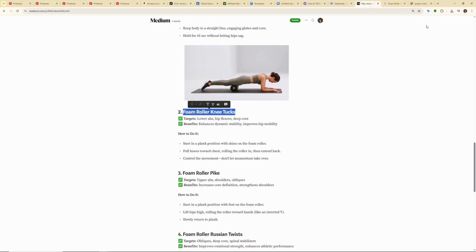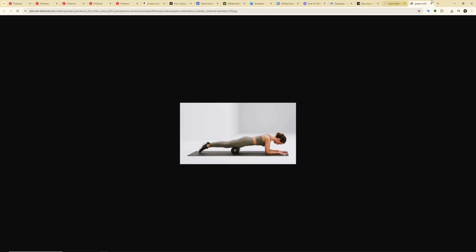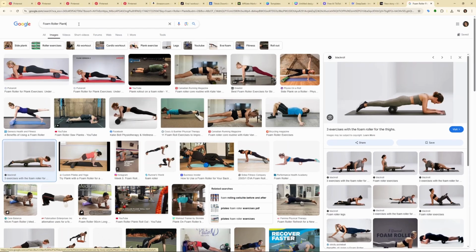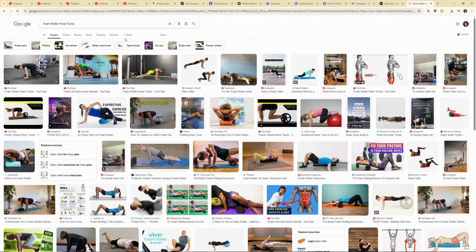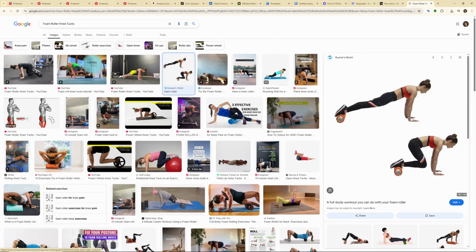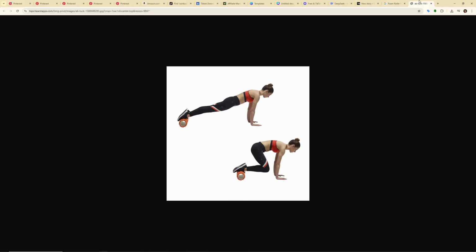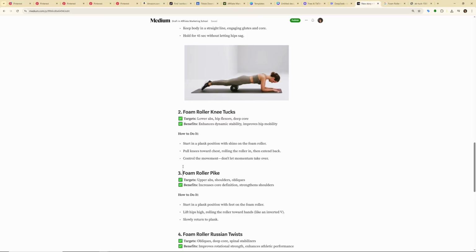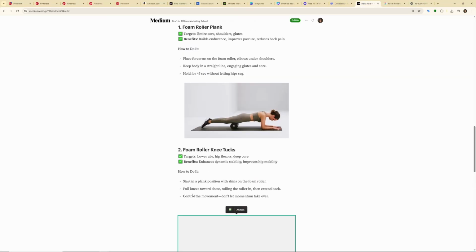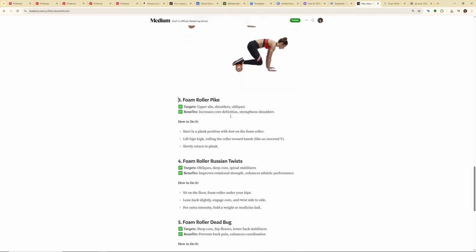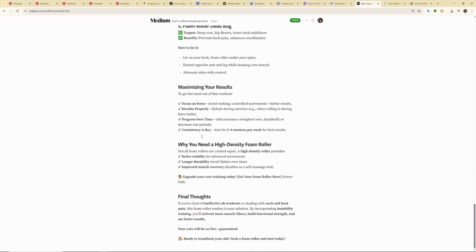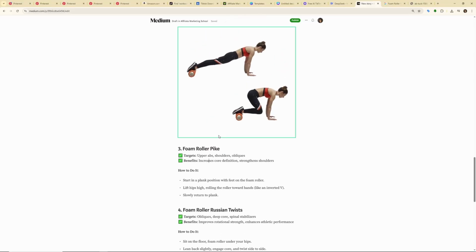Foam roller knee tucks. Same here. You can go back to Google and just paste it right here. And this image is perfect. We can do the same here. Open image in new tab, copy image, go back to medium.com and just paste it right here. It looks way better, and just do this throughout the whole text and add a bunch of images.